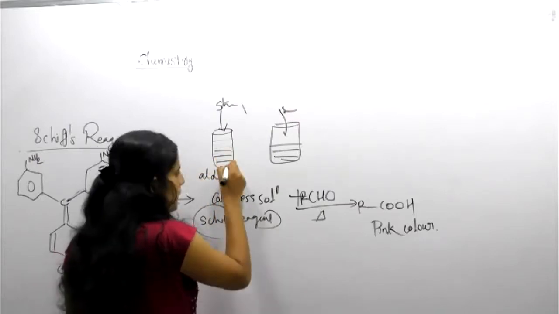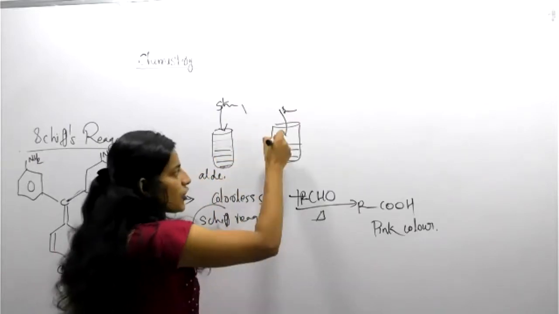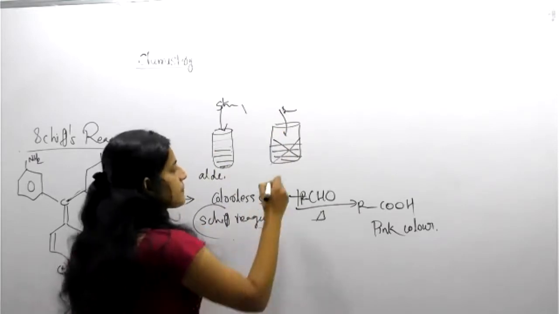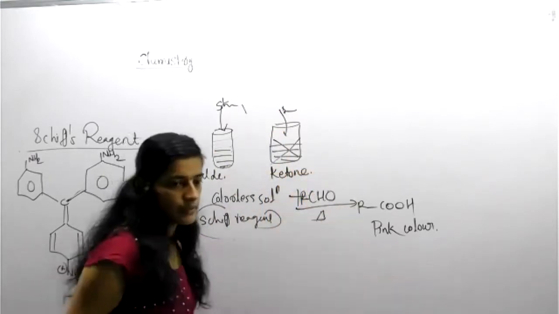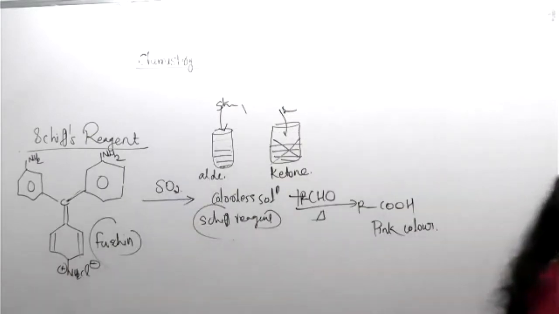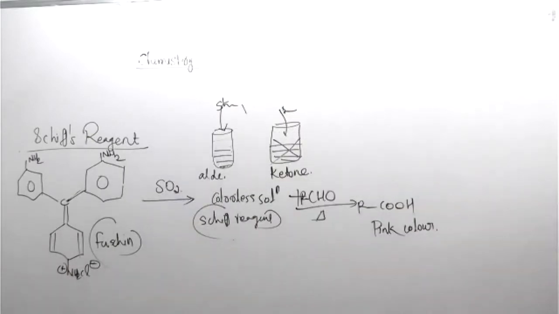The one that does not show any pink color is ketone. Clear? Understood? So these are the tests for distinguishing aldehyde and ketone. Simple.